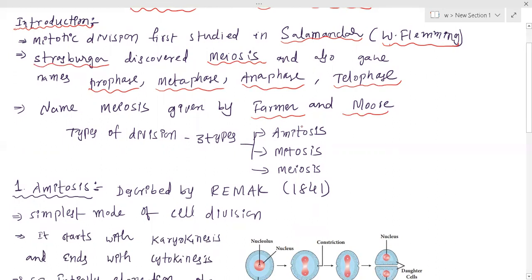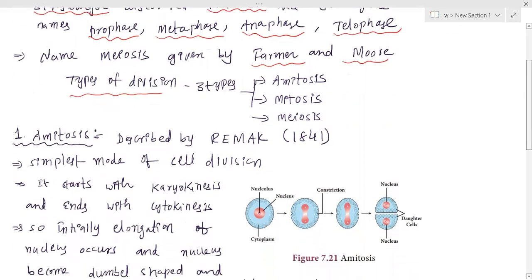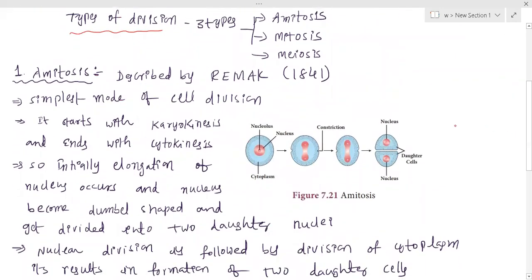Now let us see what types of cell division there are. Basically, cell division is divided into 3 types in all organisms: amitosis, mitosis and meiosis. In this cell cycle and cell division chapter, we are going to study step by step. First, amitosis, followed by mitosis and meiosis. Remember, it is one of the most important and a little confusing, which is why strong basics are important.